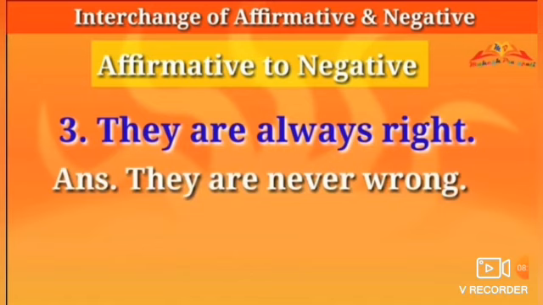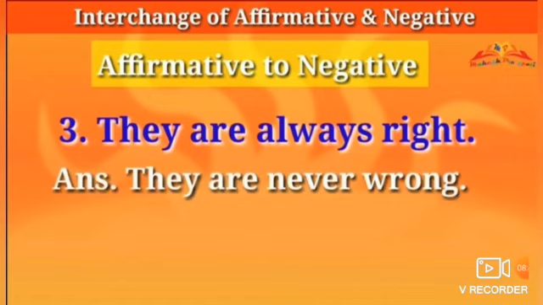Number 3. They are always right. Whenever you have to make a negative sentence of such a kind, the word always changes into never. They are never.